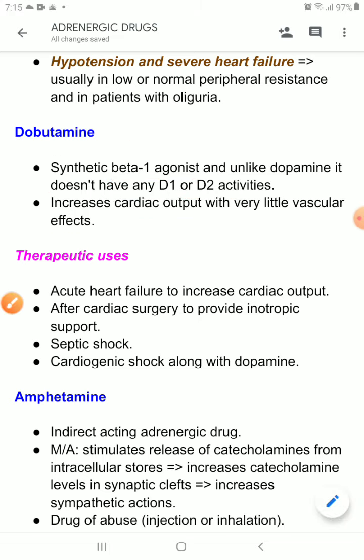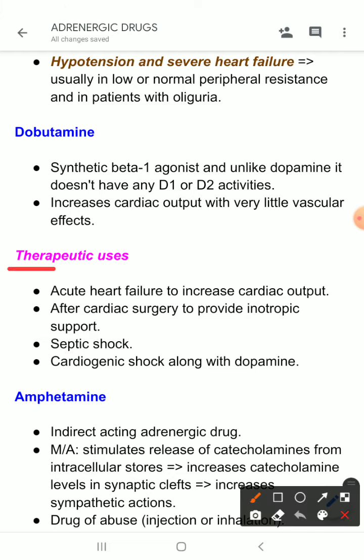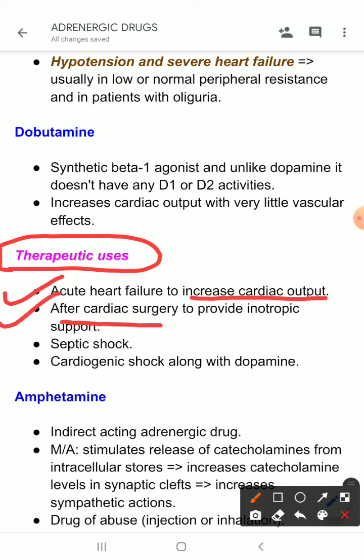What are its therapeutic uses? We can use this drug in acute heart failure to increase the cardiac output, and after cardiac surgery to provide inotropic support. We can use this drug in septic shock, and also in cardiogenic shock along with dopamine. When dopamine alone cannot produce enough cardiac output, we can add dobutamine along with dopamine.